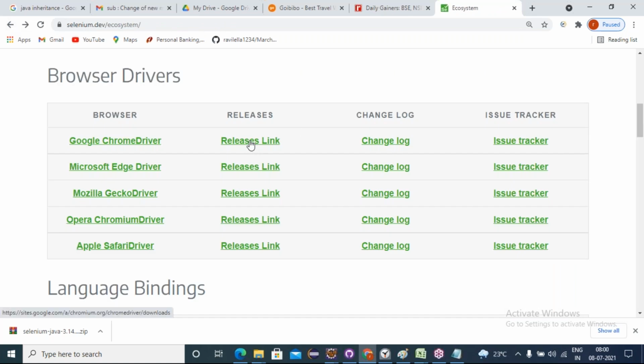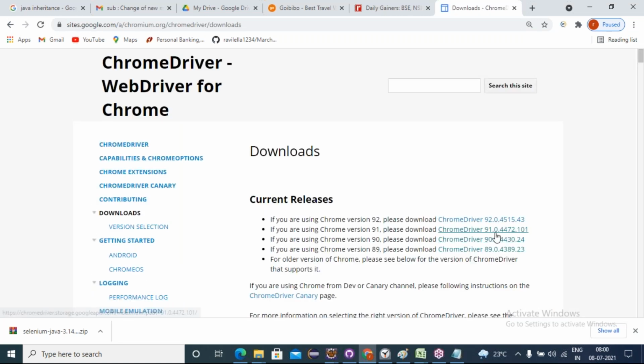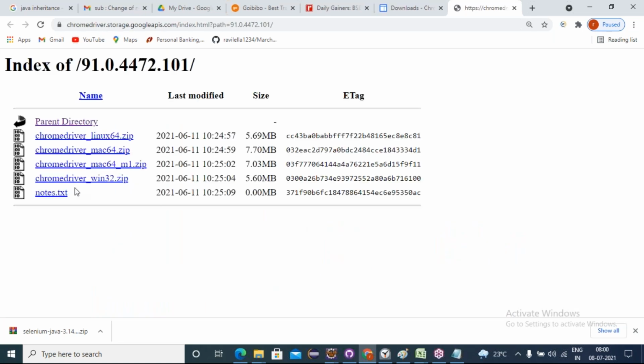If you want to download the drivers, just go to release links and click on it. There, for 91, click on Chrome driver. Here we can see, irrespective of the platform, we need to download the drivers. If people are working with a Mac, download this Chrome driver Mac 64. If people are using Linux, then download this Chrome driver.